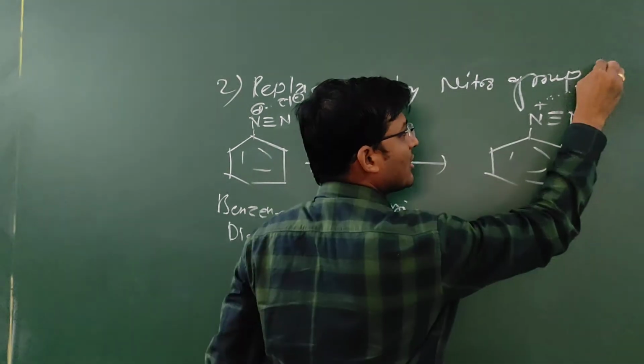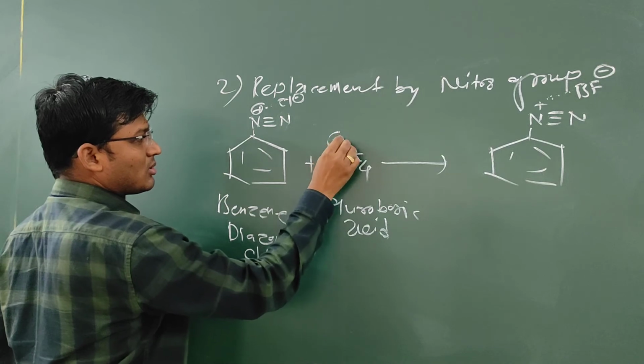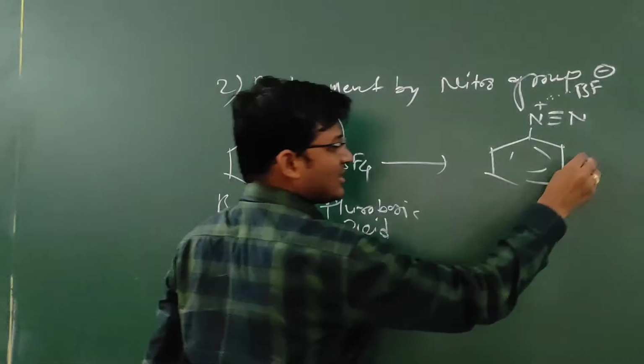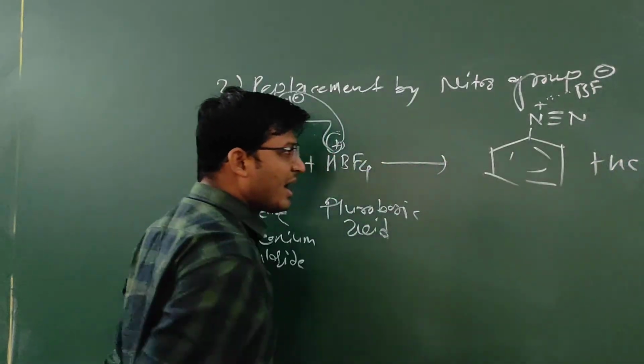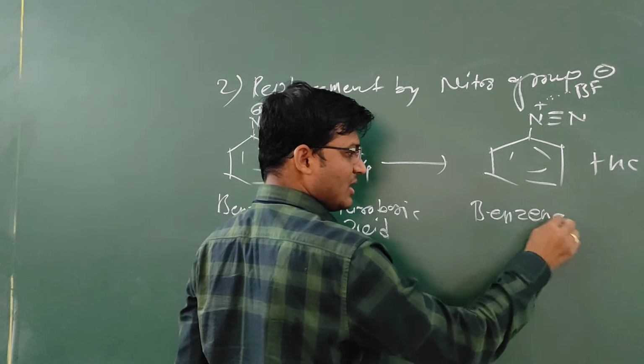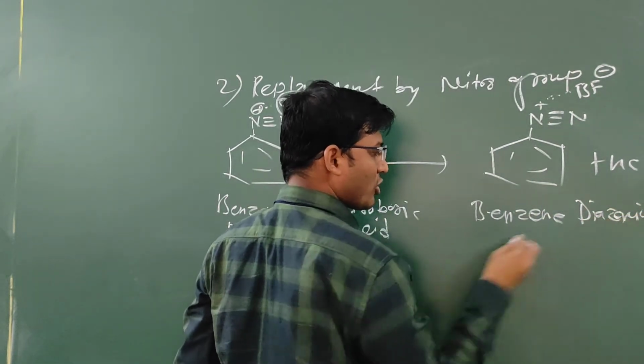BF4 negative, H positive goes with this Cl negative as HCl, and it forms benzene diazonium fluoroborate.